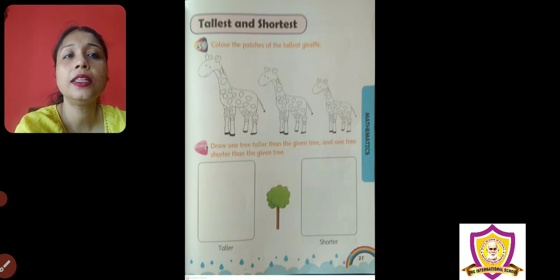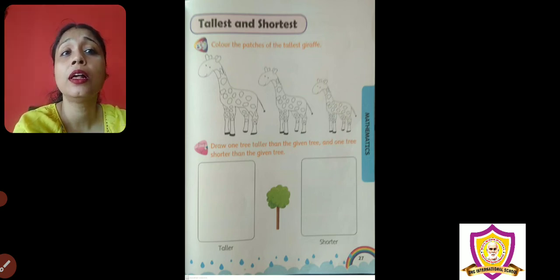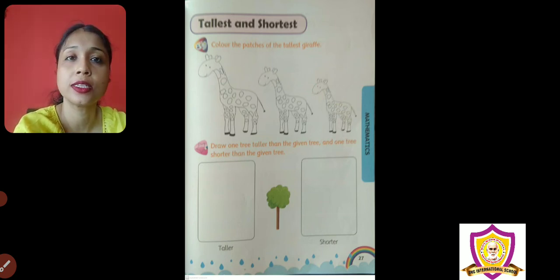Yes. Here they have given a picture of three giraffes, and as these giraffes are standing, we are talking about their height. And when we talk about height, we can find tall and short. And now as we have more than two giraffes, we can say which one is tallest and which one is shortest.